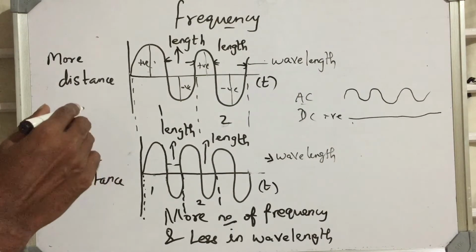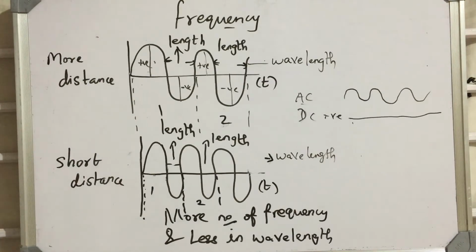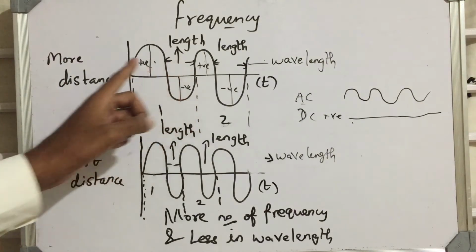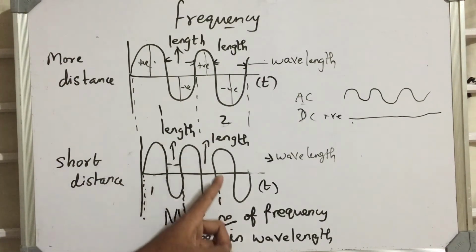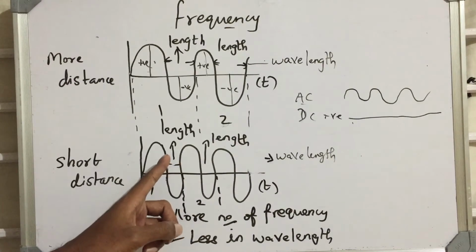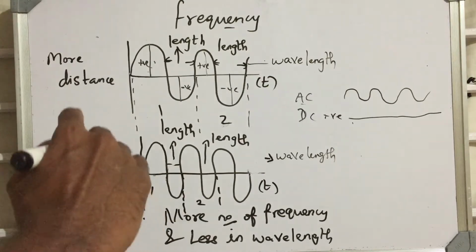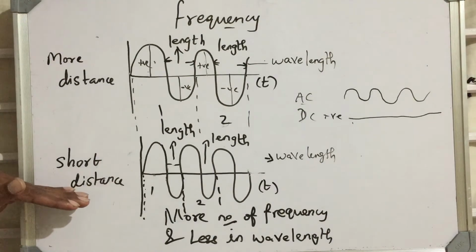So now you understood, I think. What is the difference between this wave and this wave? Again I am repeating, when the wavelength is more, it can travel more distance. The number of frequencies has to increase and the wavelength has to decrease. If it has less space, it can travel a short distance. Till now we understood this. We will come to this part now.